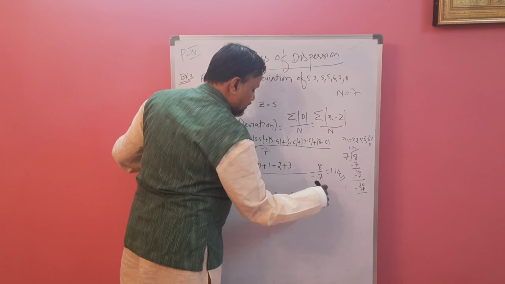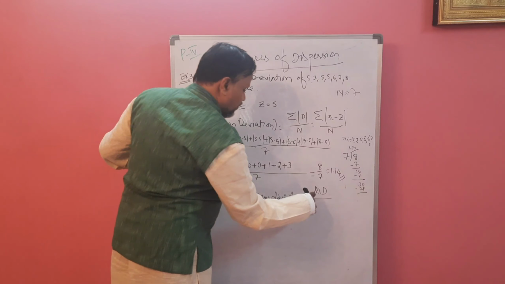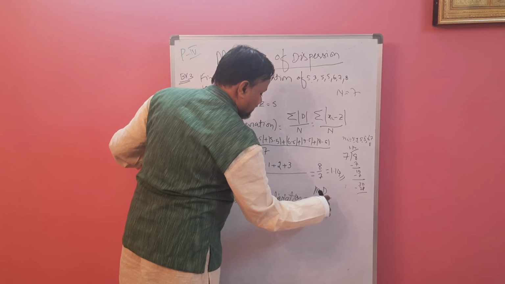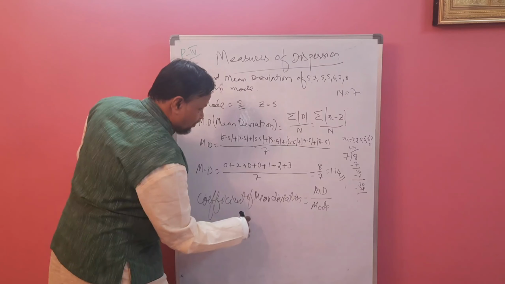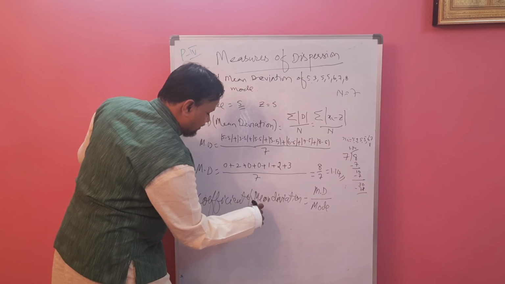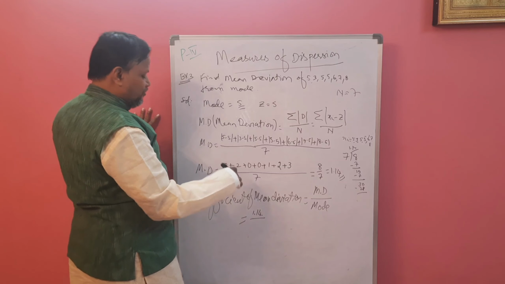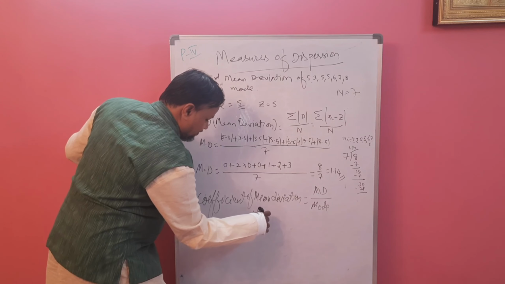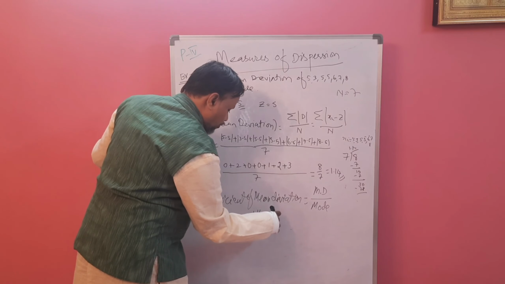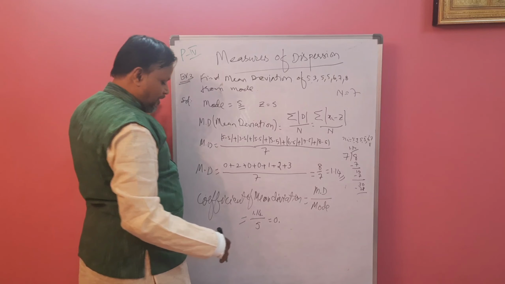Mean deviation divided by mode, we can say. So how much is this? It's already 1.14 divided by mode. Mode is how much? 5. So this value is 0. Not divisible, that's why we have to take 0.